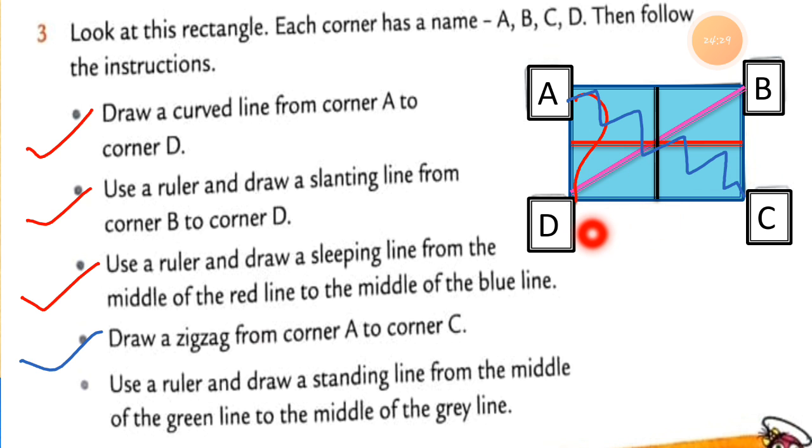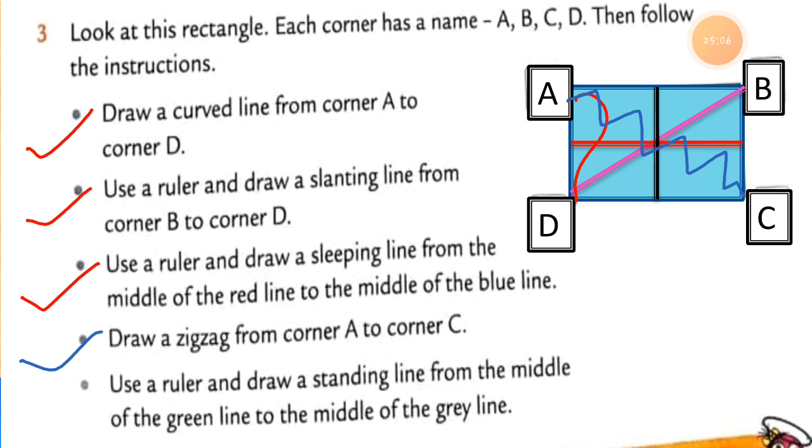So all the lines are there in the given shape, which is a rectangle. Here, from the A to D corner, we have a curved line as per instruction number 1. As per instruction number 2, there is one slanting line. As per instruction number 3, there is a sleeping line. As per instruction number 4, there is one zigzag line. As per instruction number 5, there is one standing line we draw in the given shape.